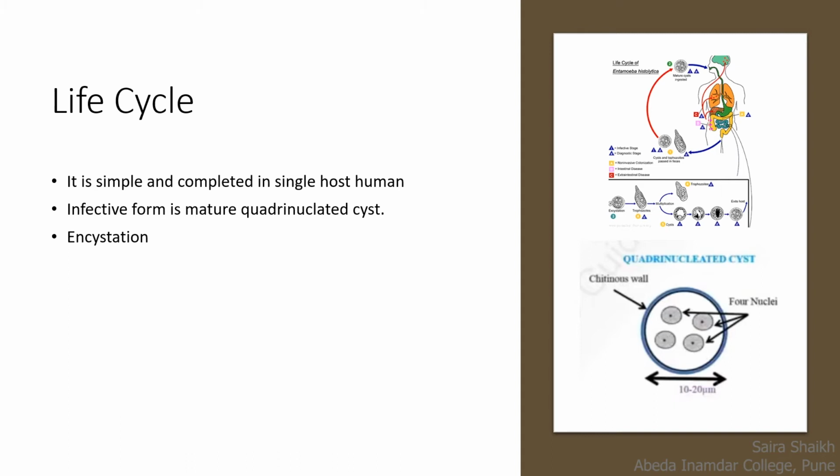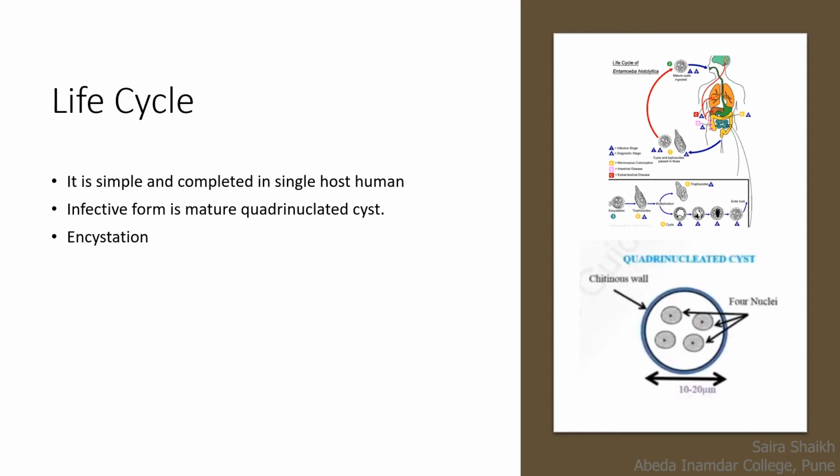Inside the intestine, when they enter, they divide. This 4 nucleated structure divides into an 8 nucleated structure by mitosis. The 8 nucleated structure is later transformed into 8 trophozoite structures. A single trophozoite has a single nucleus which divides and gives 2 nuclei. The 2 nuclei of the trophozoite further divide and give 4 nuclei. So each trophozoite is converted into a 4 nucleated structure.